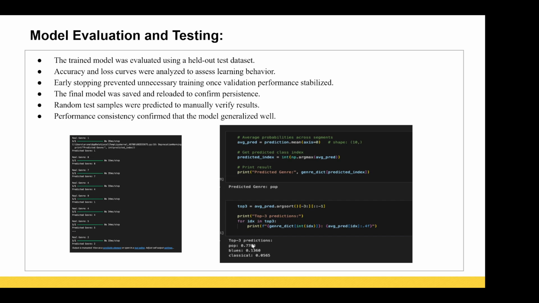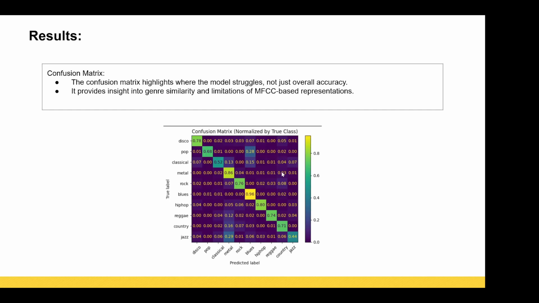So as you can see in the screenshots, we have a 77% prediction that it's pop audio, where the actual classification was also pop. And then for the results, we plotted across four different plots. First is the confusion matrix, which is pretty well known, where we try to identify how many false positives or false negatives, and then true positives and true negatives there are.